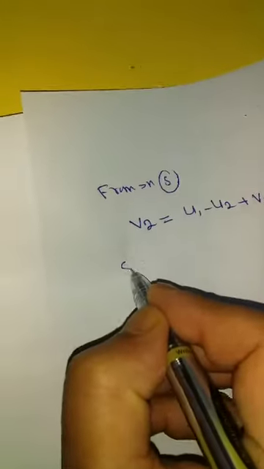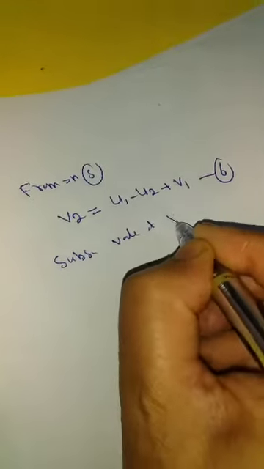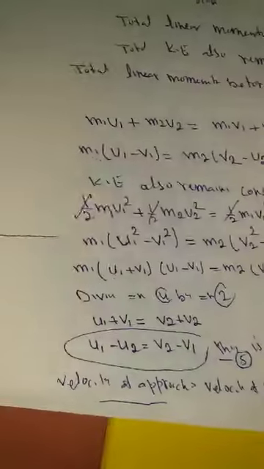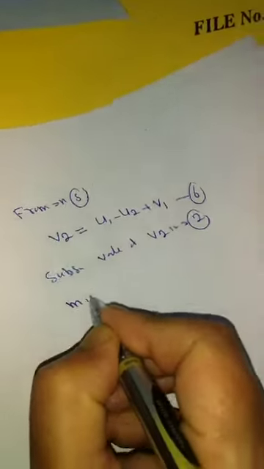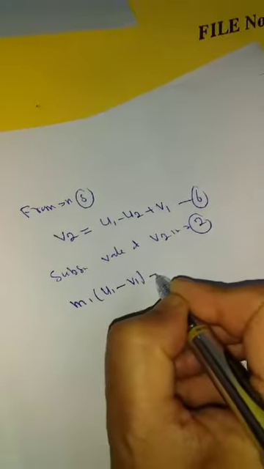Substituting the value of v2 in equation second. Let me write equation second again: m1 (u1 minus v1) is equal to m2.